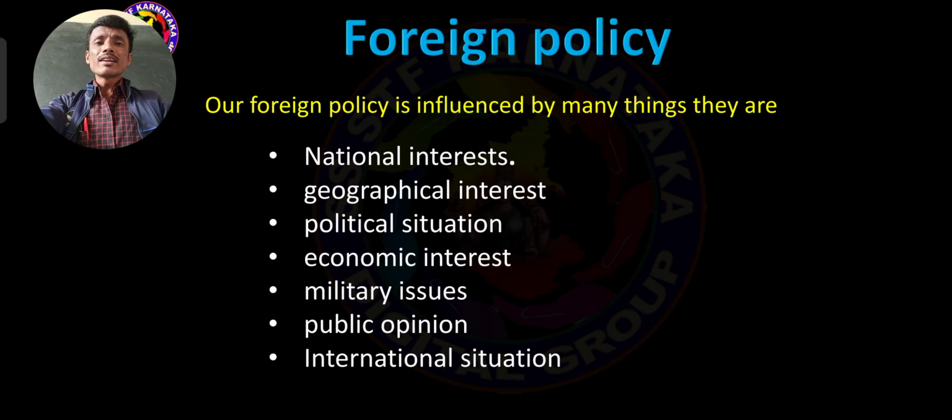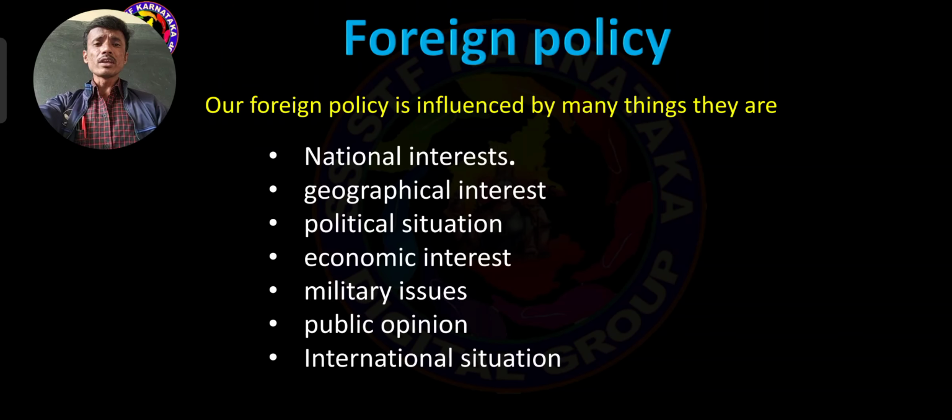Then military issues. If any country attacks our country, in case we maintain relationship with other countries, such countries will help us. That credit goes to foreign policy. So that is military issues like aircrafts, weapons, jets, etc. Import and export purpose we need a foreign policy.